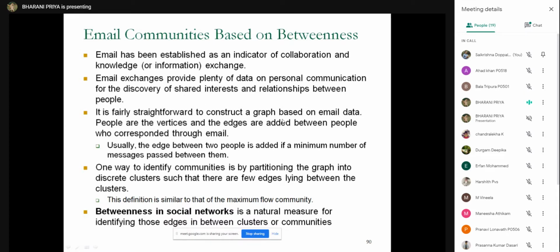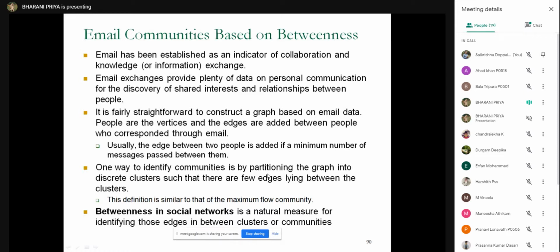So we can construct a graph of entities who share emails of common interest. Usually an edge between two people is added if a minimum number of messages is passed between them. If they pass only one or two messages, you won't say these two people belong to one community. The communication should reach a minimum number.